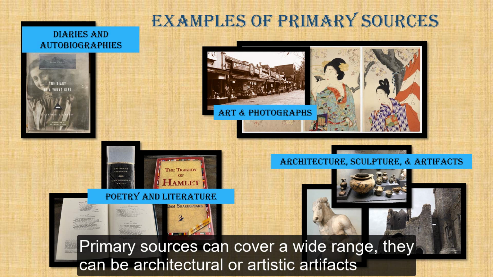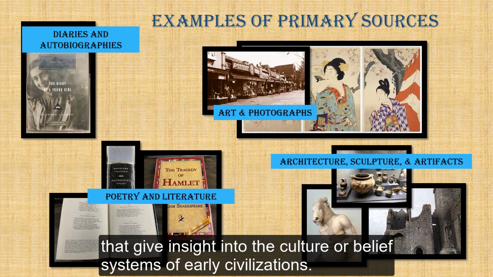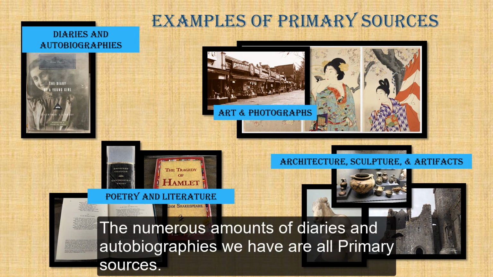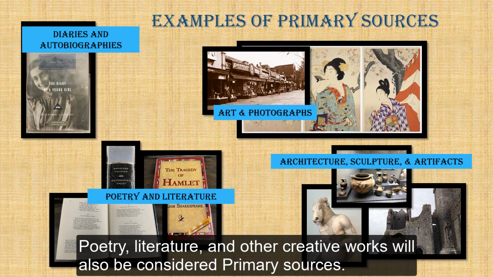Primary sources can cover a wide range. They can be architectural or artistic artifacts that give insight into the culture or belief systems of early civilizations. They can be a work of art or a photograph immortalizing a moment in history. The numerous amounts of diaries and autobiographies we have are all primary sources. Poetry, literature, and other creative works will also be considered primary sources.